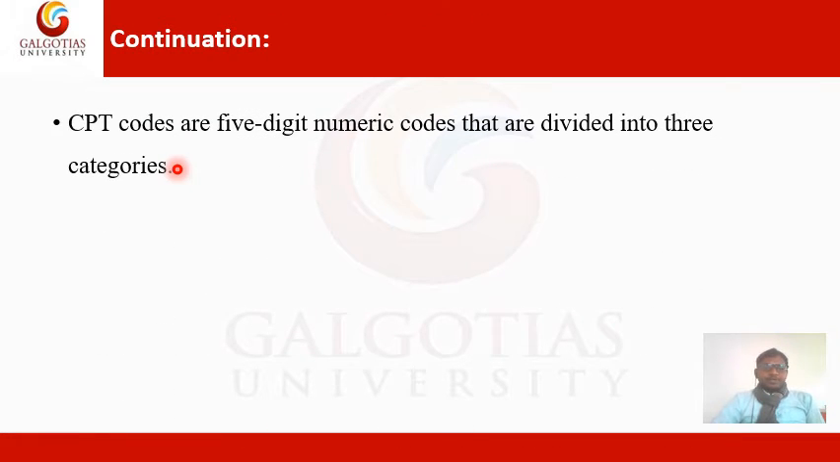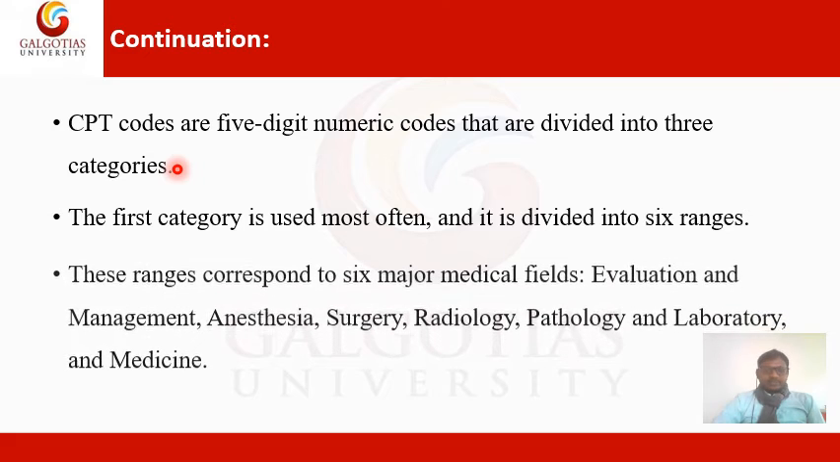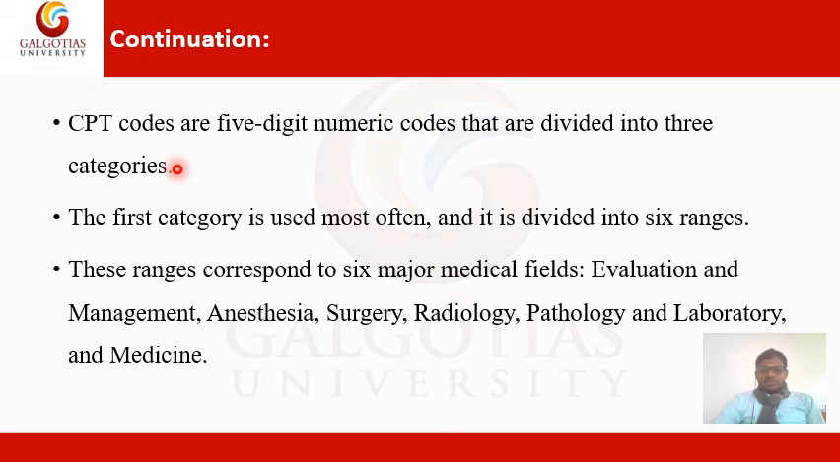The CPT codes are 5-digit numeric codes that are divided into 3 categories. The first category is used most often and it is divided into 6 ranges. These ranges correspond to the 6 major medical fields: evaluation and management, anesthesia, surgery, radiology, pathology, and laboratory and medicine.